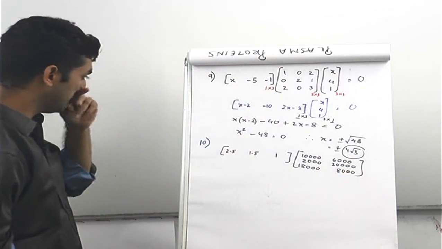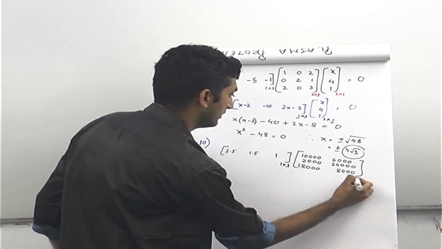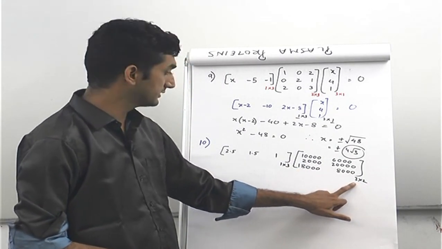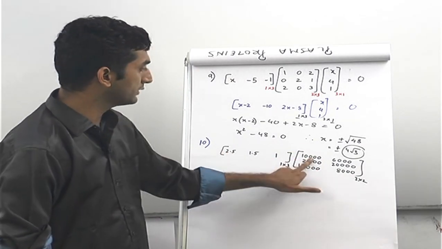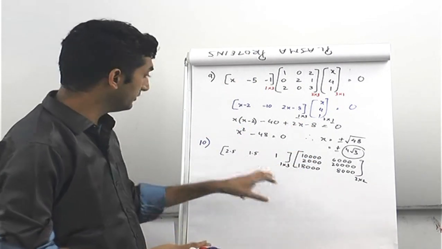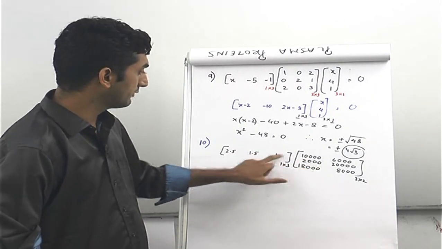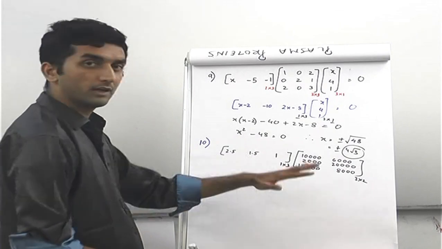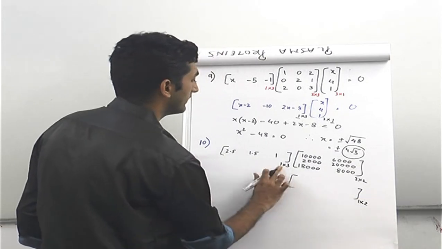Right. So basically इसमें क्या होगा, this is 1 cross 3 and this is 3 cross 2, right? And as you can see, the matrix multiplication is possible. That is the whole reason we have 3 and 3 here and 1 and 2. So this into this, so 2.5 into 10,000 will give you the first product in the first market ka revenue. 1.5 into 2,000 will give you the second product ka first market mein revenue, and 1 into 18,000 will give you obviously the third product ka first market mein revenue. This is market 2. So market 2 will come into the second column because the resultant is going to be 1 cross 2, क्योंकि ये 1 और 2 बचा हुआ है.